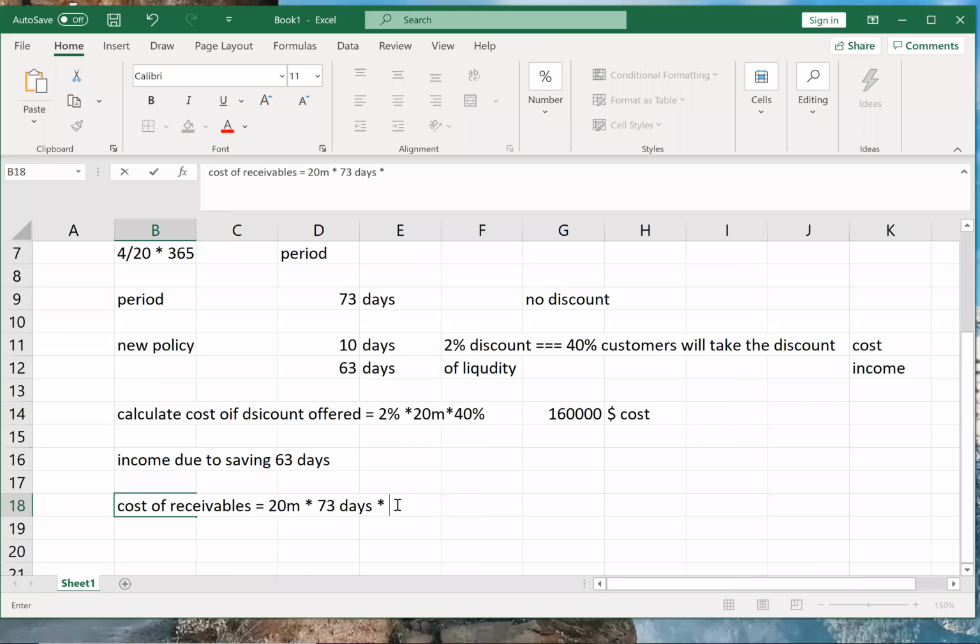Correct? Because see, what is the logic here? That logic is very important. If I had not given any discount, I would not have received my money for 73 days. And during these 73 days, if I wanted to start a new project, I would have to borrow money from the bank, or take an overdraft.